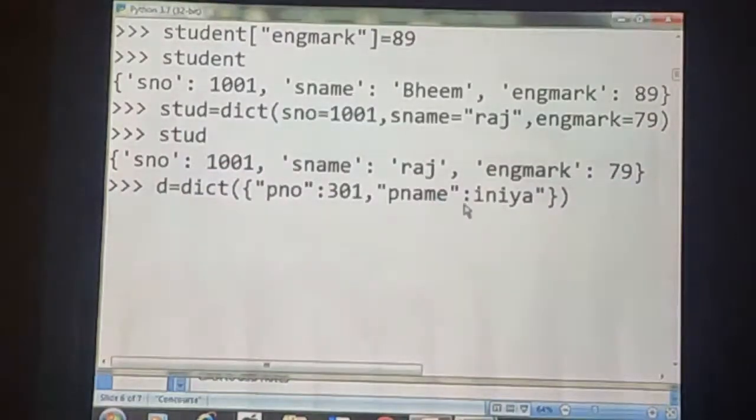Two key value pairs I used. These two key value pairs are separated by using comma, and these key value pairs are enclosed within curly brackets. So here we have used two key value pairs. First one is pno, that is patient number. Then second one is patient name. Did you understand? So by using the dict of constructor function, we just specify the key value pairs, that is comma separated key value pairs. Okay, see here,